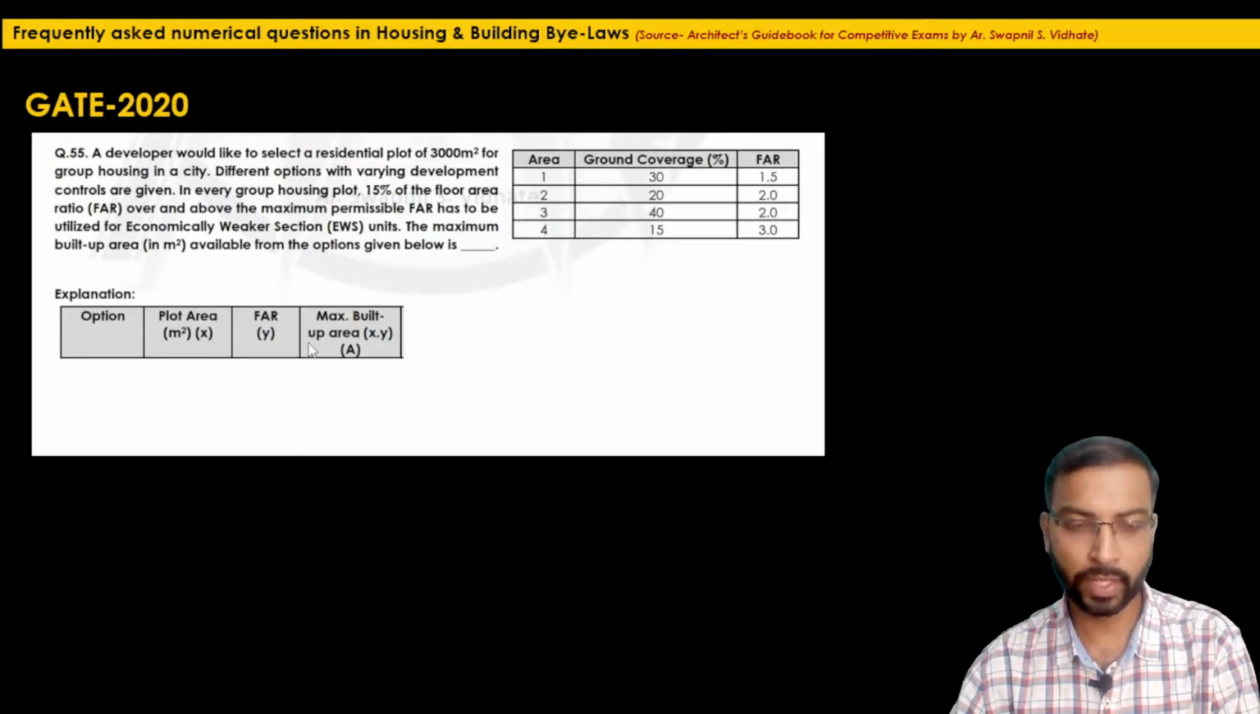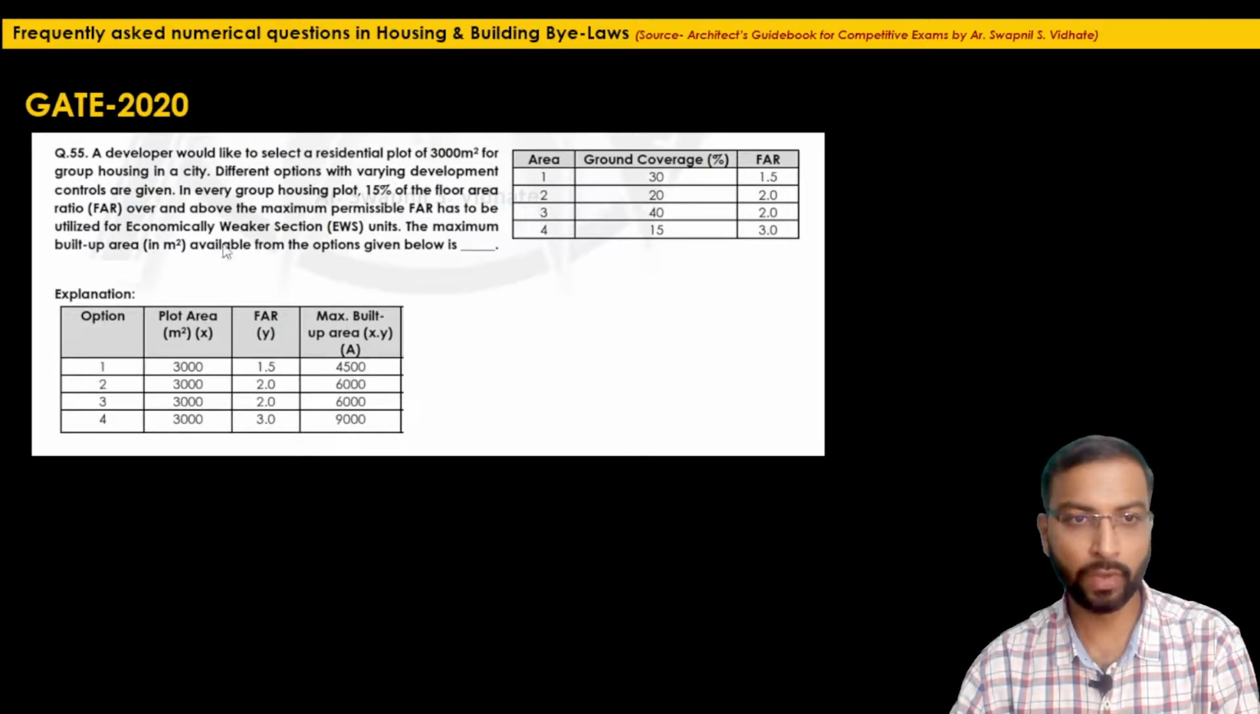But at the very first step, we will calculate the maximum built up area as per this column, by considering the plot area, which is similar for all 4 options. So just write down the value of the residential plot, 3000, 3000, 3000, in all 4 rows for the 4 options. The FAR we will copy from this column: 1.5, 2, 2 and 3. So this maximum built up area will be just the multiplication of these 2 figures.